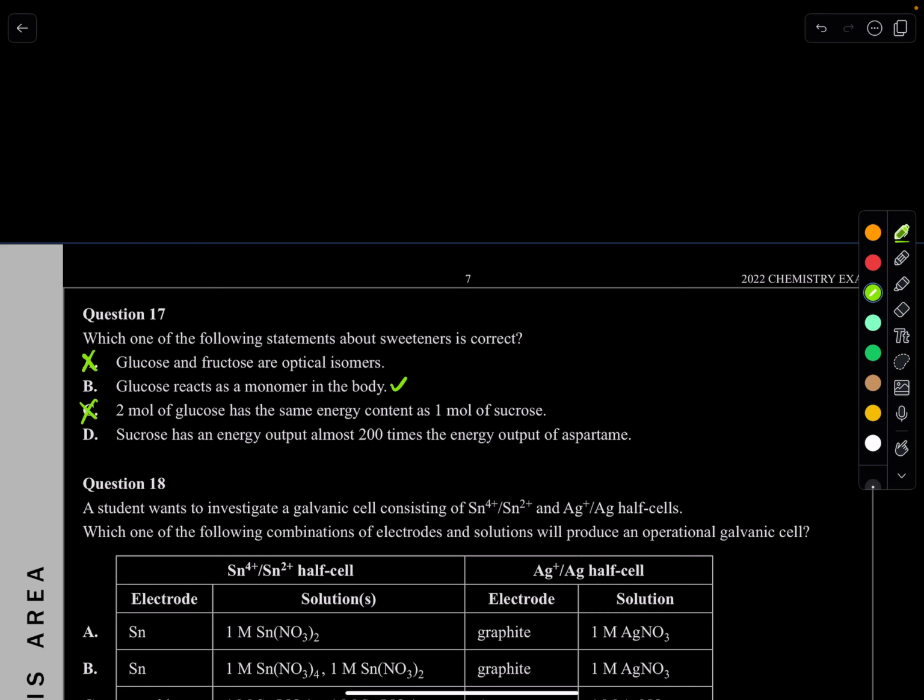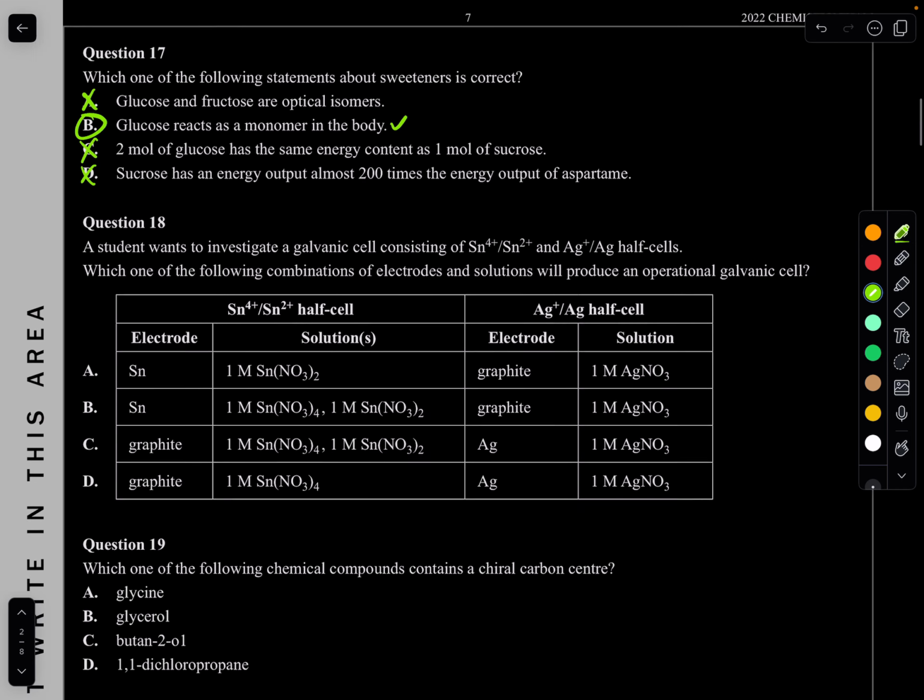D. Sucrose has an energy output almost 200 times the energy output of aspartame. Not true. Sucrose and aspartame have close to the same energy content, but the difference is aspartame is 200 times sweeter. The energy outputs are going to be the same, but aspartame is 200 times sweeter, so not 200 times the energy output. So choose B.